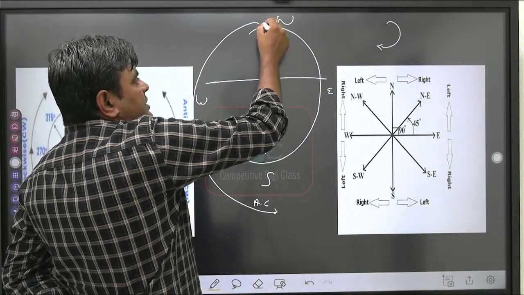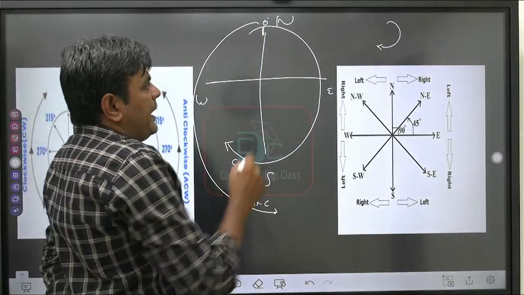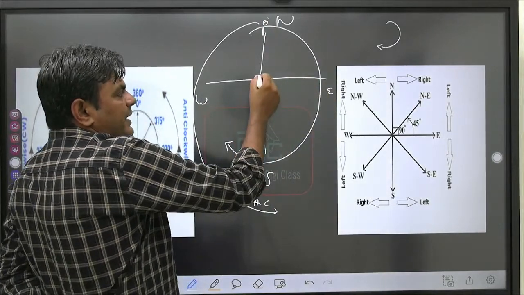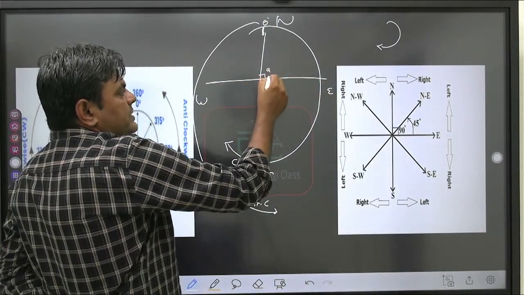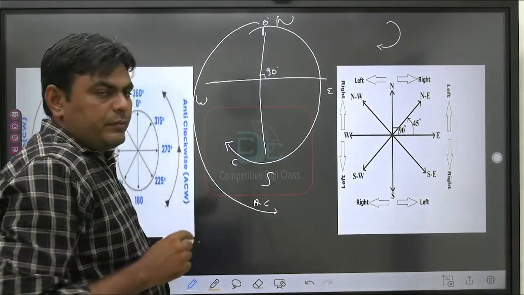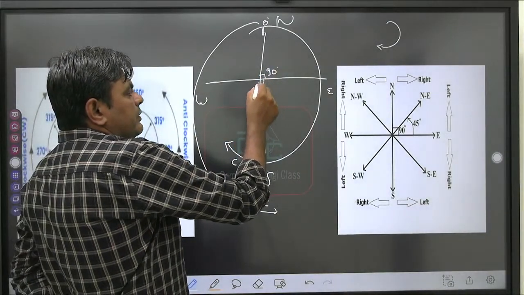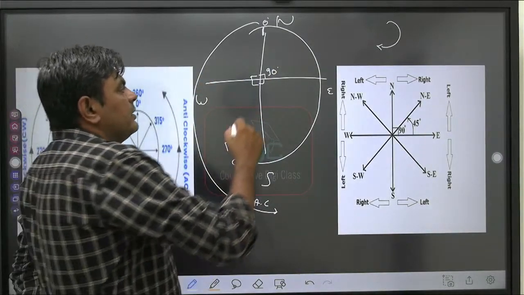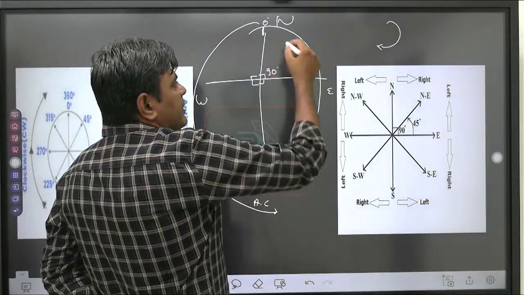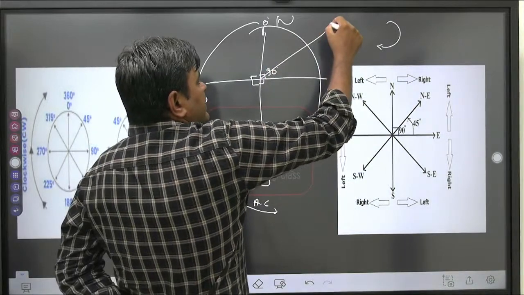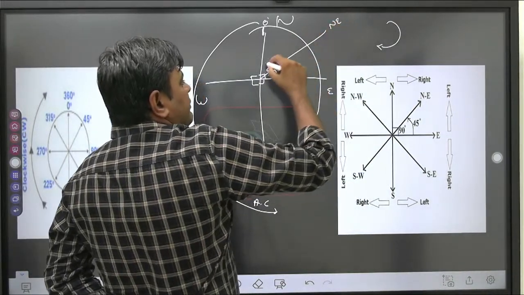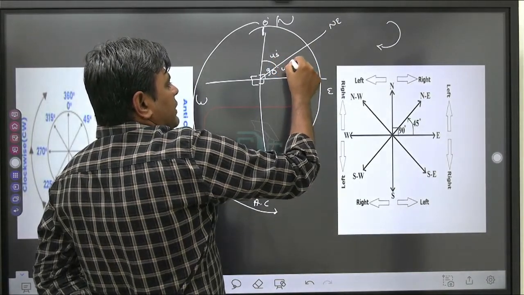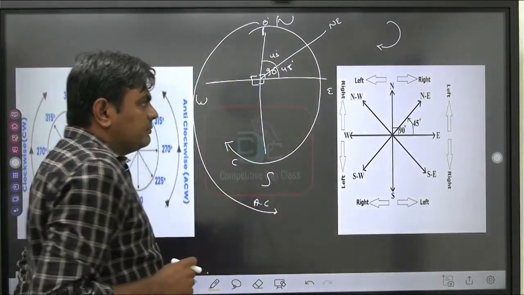If you consider 0 degree over here, we know that north and east direction both are at 90 degree, so this angle is 90 degree. Similarly over here we have 90 degree and also 90 degree, but we know that there are subordinate directions in between the main directions, so we consider this is northeast, but if we measure this angle, it will be 45 and this will be 45, the total will be 90.